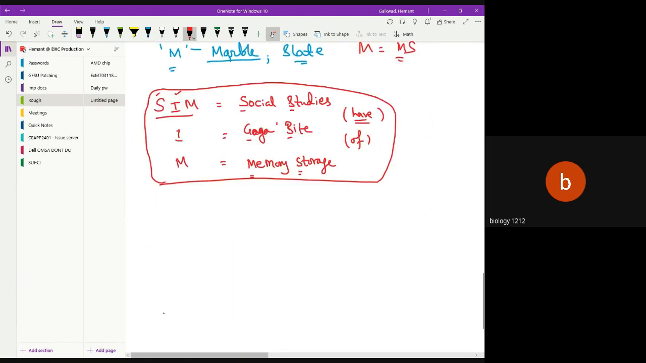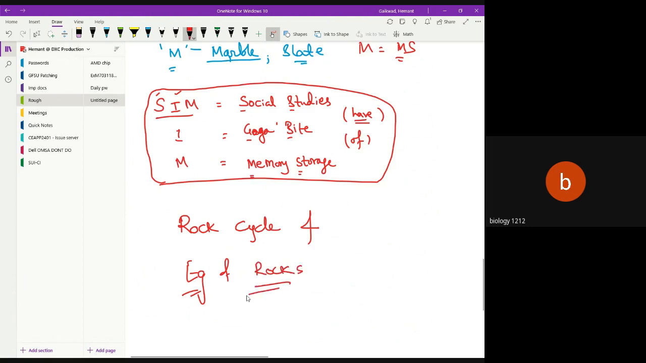And this is how we can remember the rock cycle and examples of rocks. So this is how it is.